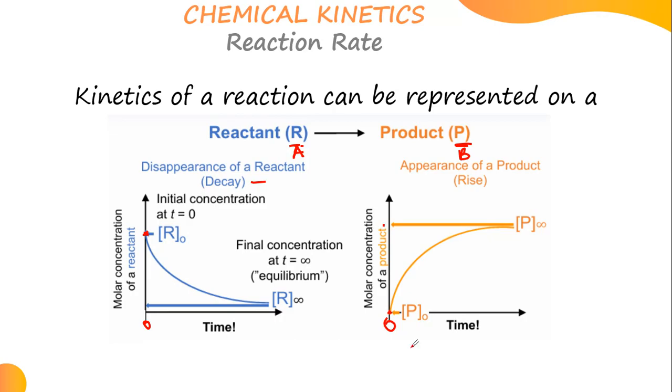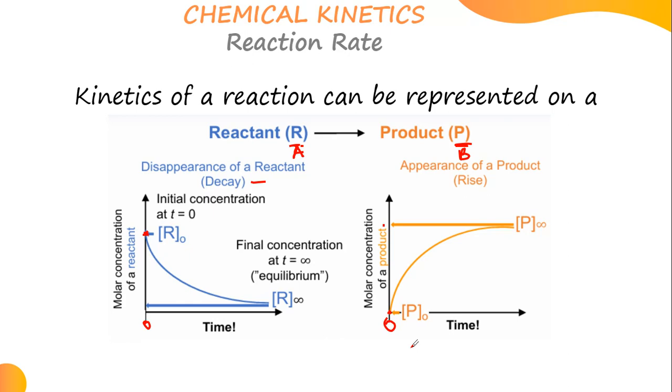Is it clear? Have I made you understand this graph, or are you still having questions? Let me know. Clear? You have noticed what's happening in terms of the curves. What's appearing, what's increasing, what's decreasing between the reactants and the products?